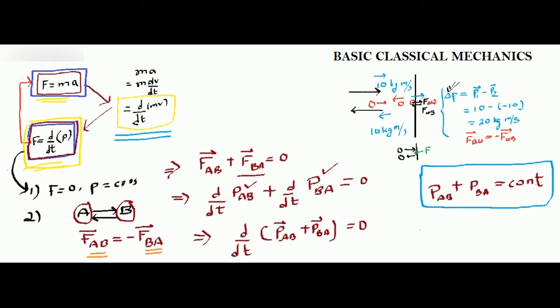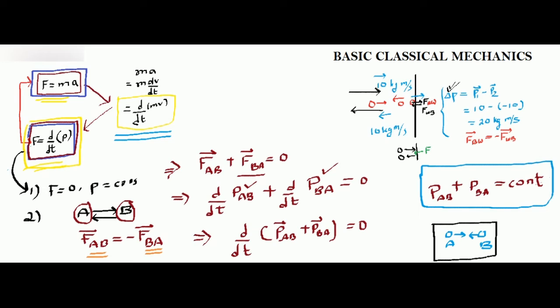It means if there are two systems, so this is system A and this is system B, then if A and B are pushing each other with some force, but there is no force acting on A and B, I mean A and B are isolated in space, and the only freedom is that A can push B and B can push A. So this creates two objects A and B that can push each other, but there is no external force on AB.